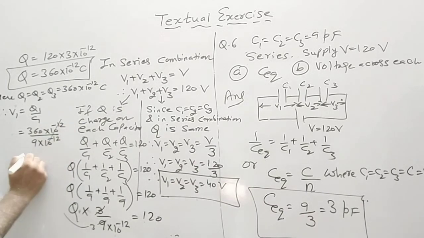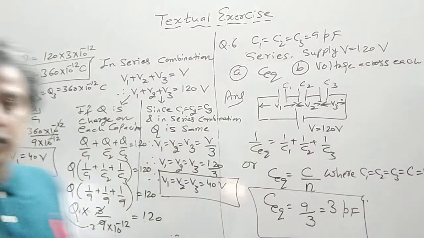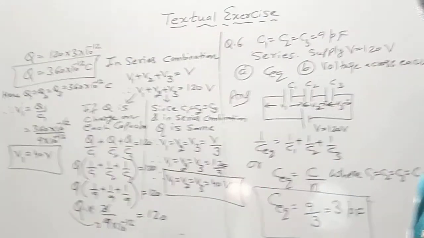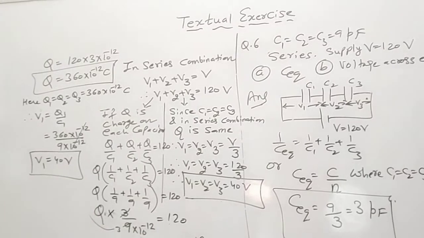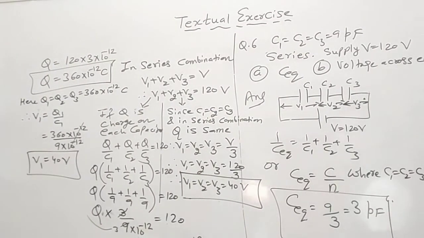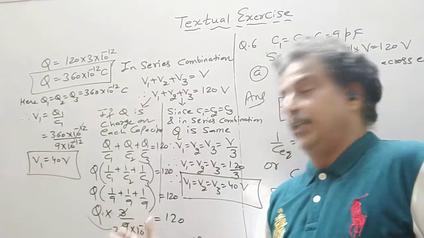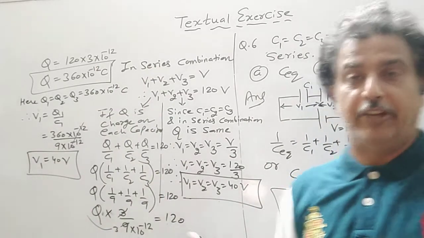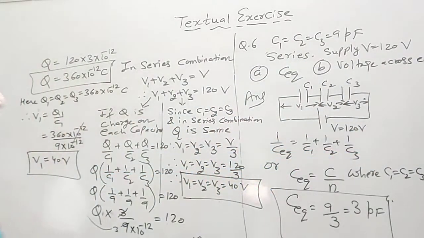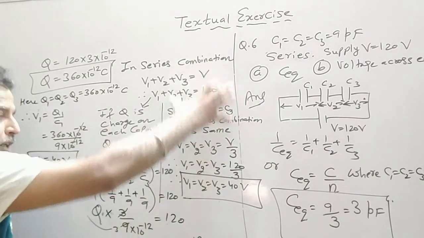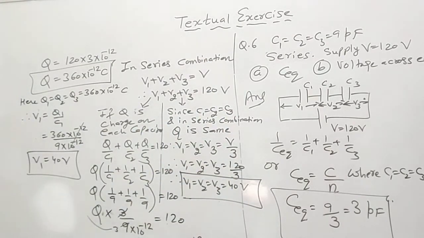So it gets cancelled. It comes out to be 40 volt. Similarly, you can do it for V2 and V3. So this is another way. If the value of C is different, you have to find out the Q. Otherwise, this is a small method. You can directly do it.